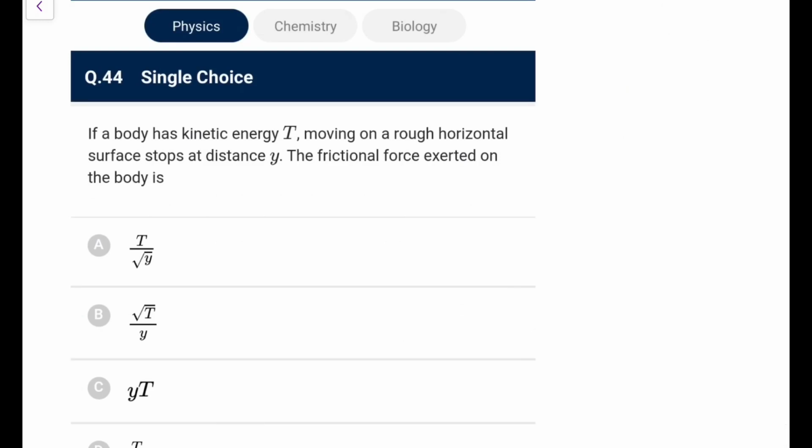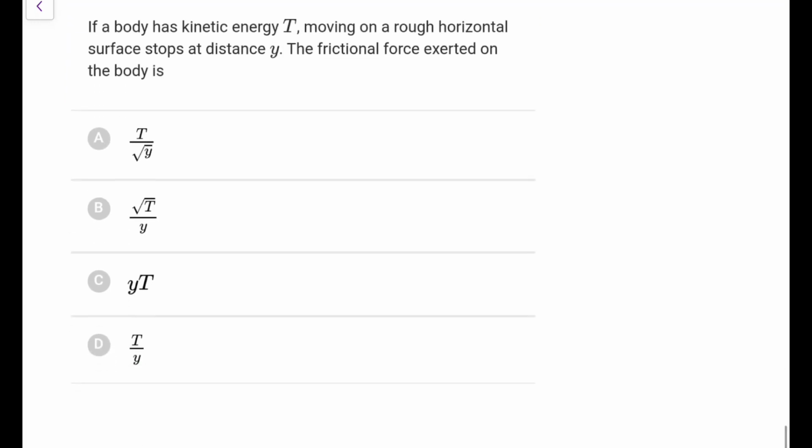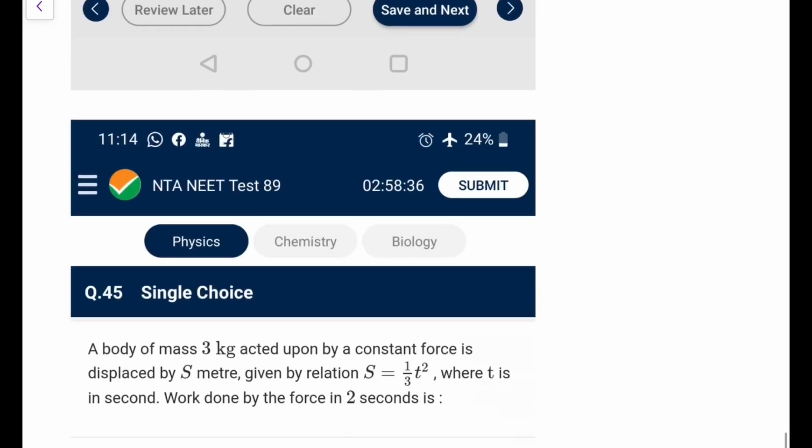44th, if a body has a kinetic energy T moving on a rough horizontal surface, stops at a distance y, the frictional force exerted on the body is? So the work done by friction, F into y, is dissipating the energy, so the friction force you can directly say would be T by y. So it's a very straightforward question of the work energy theorem.